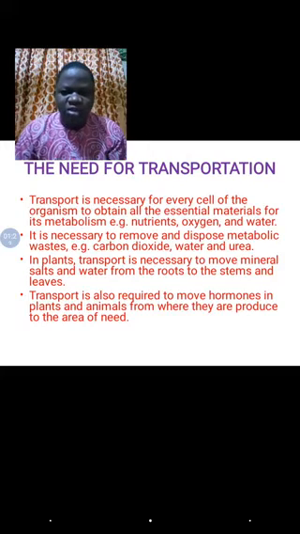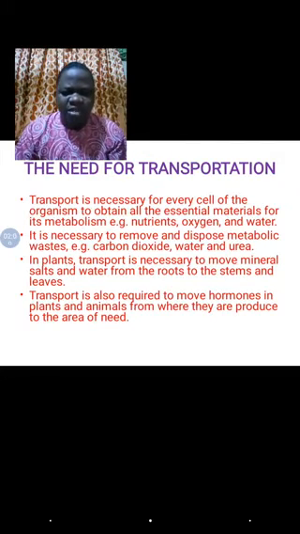So as a result of that, the transport system is very important to take the materials, the nutrients, to take oxygen and water to every cell of the body, from the brain, the head, to the heart, and then to the leg, to the hand, to all cells of the body. It's also necessary to remove metabolic waste products. As you know, these metabolic waste products are toxic to the body, so hence they need to be removed. So as a result of that, transport system is important.